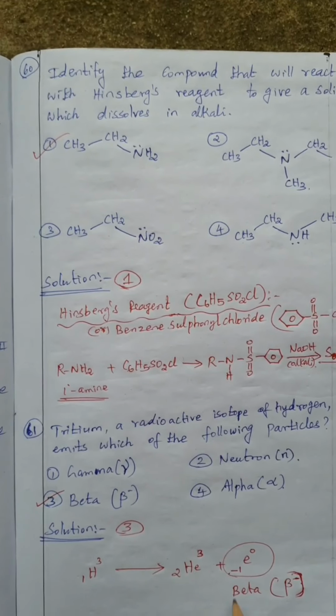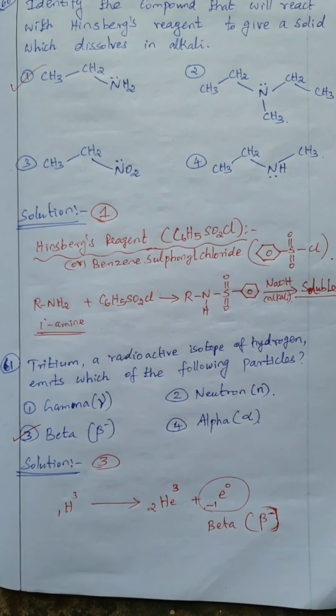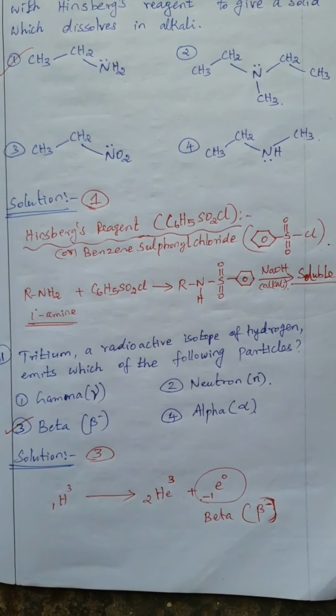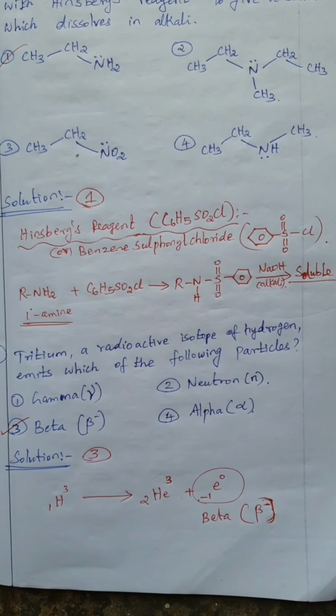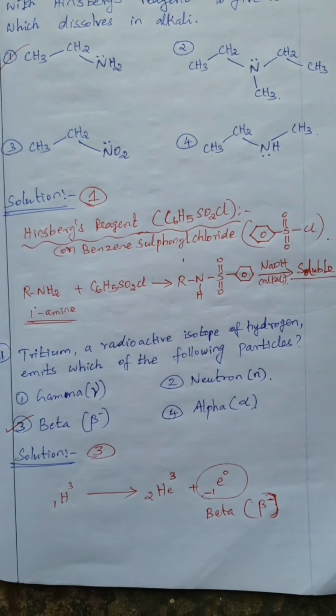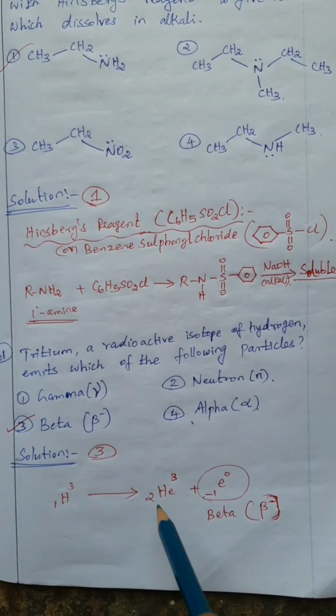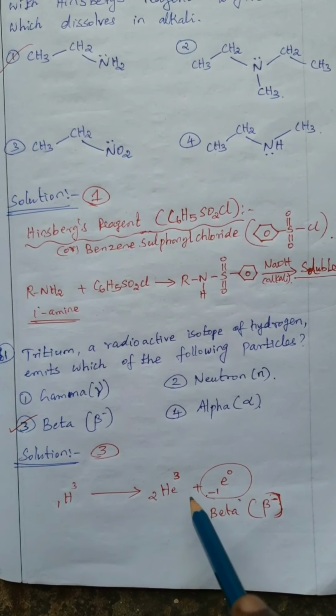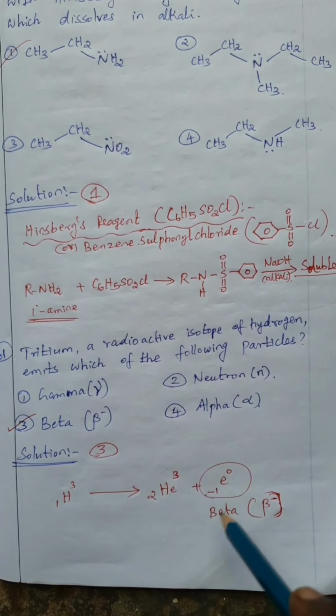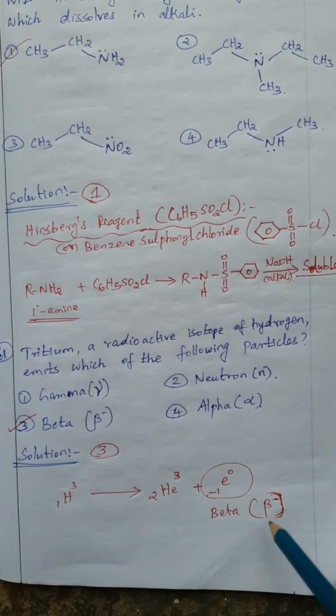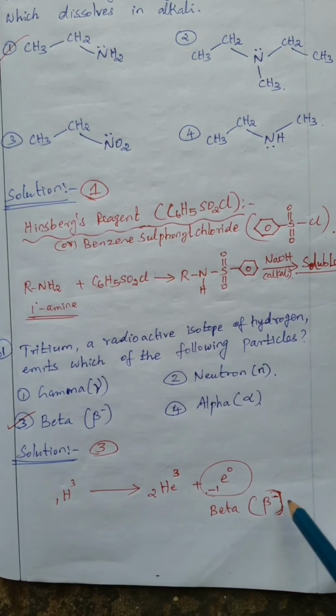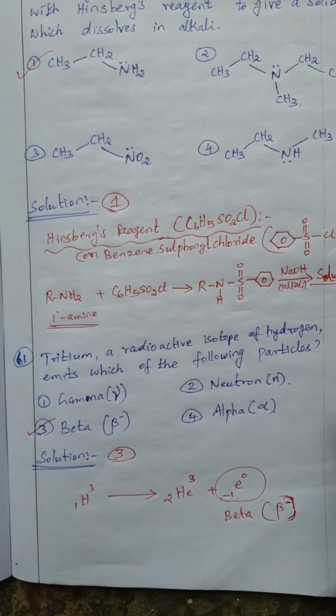Okay, question number 61, tritium, a radioactive isotope of hydrogen, emits which of the following particles? So 1H3 is tritium, gives 2He3 plus -1e0. This is a beta. Beta means beta particles, beta minus. So option 3 is correct.